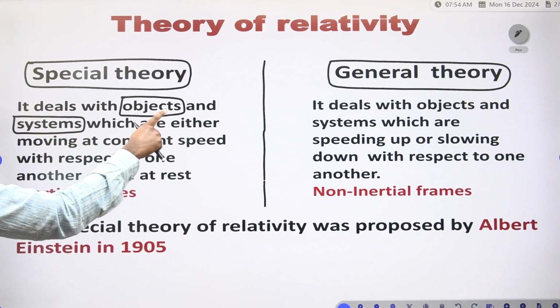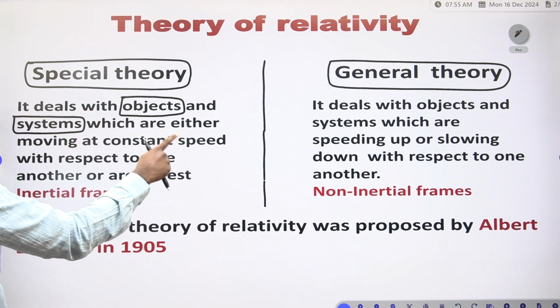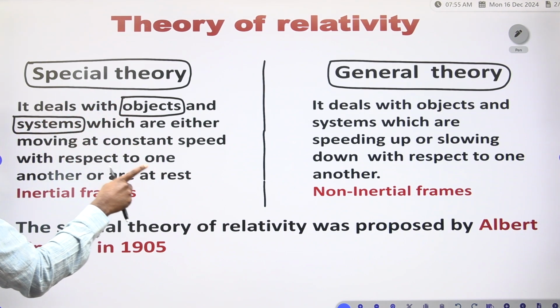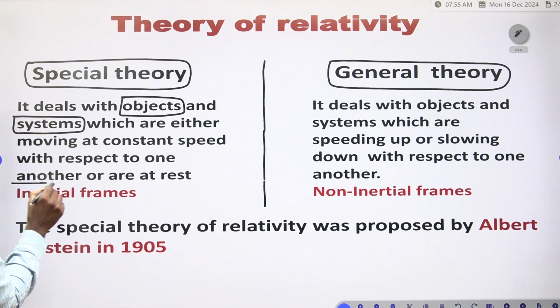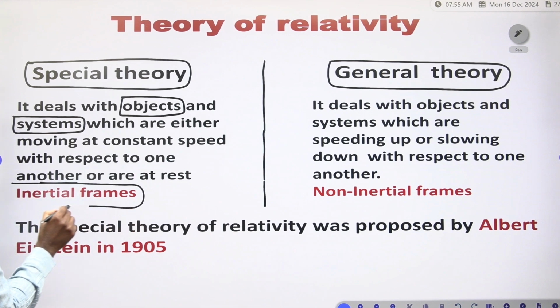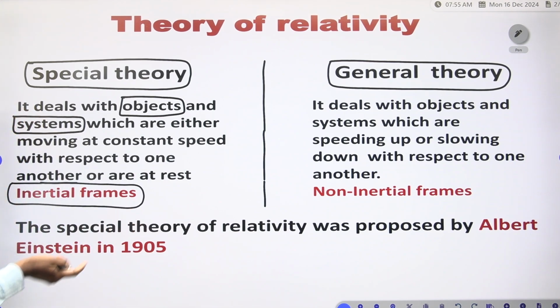These are inertial frames, so inertial frames are discussed in the special theory.